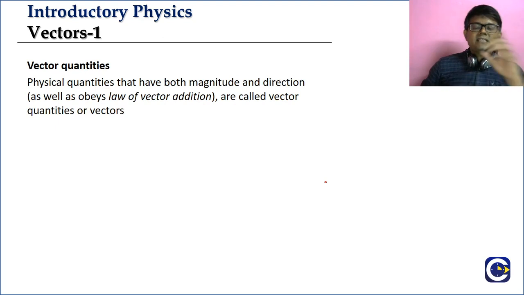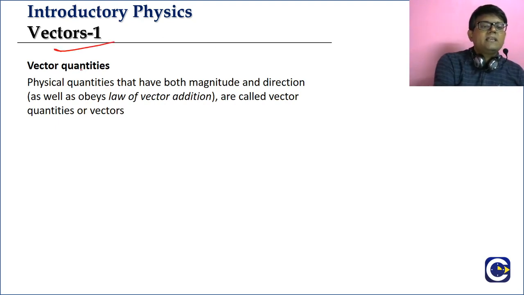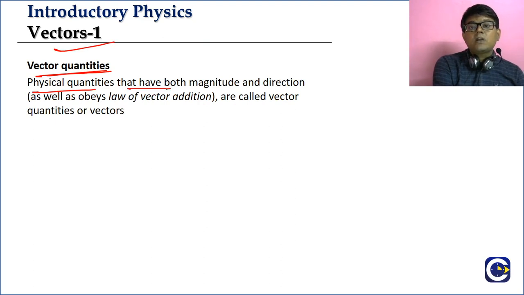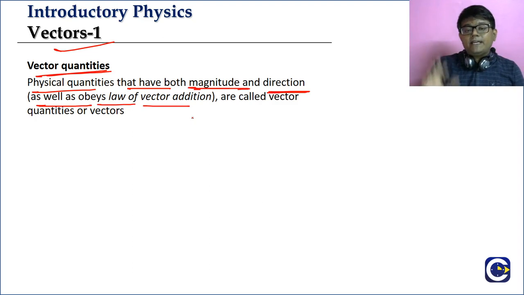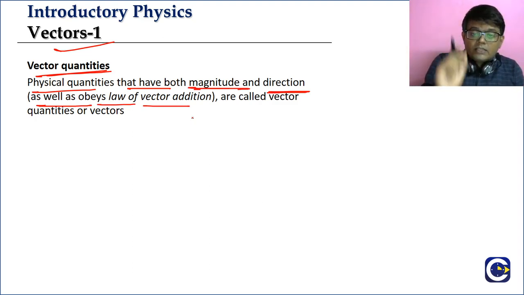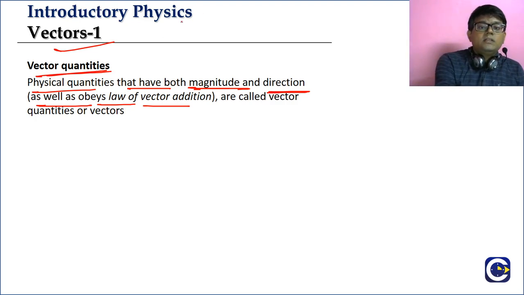What about the next category? The next category is vectors. Look at the definition: physical quantities that have both magnitude and direction, as well as obey the law of vector addition. Physical quantities that have both magnitude and direction means the vectors must have magnitude.